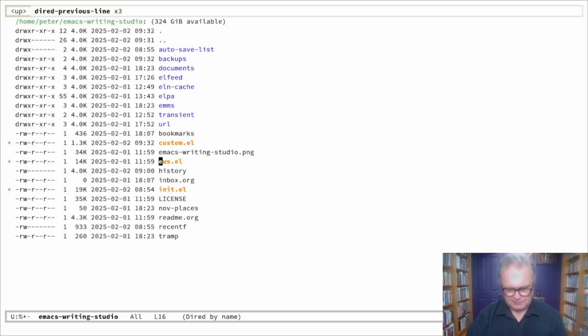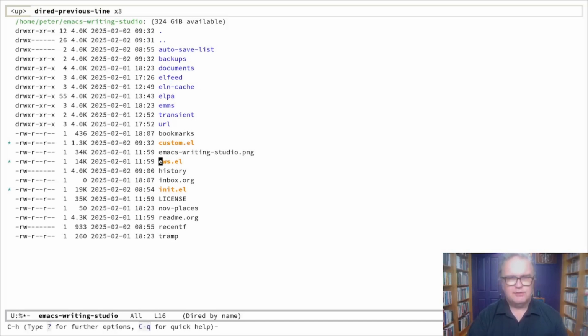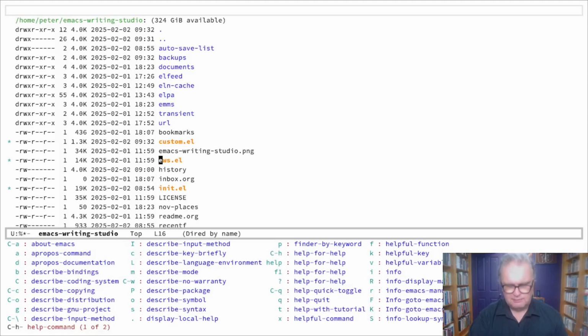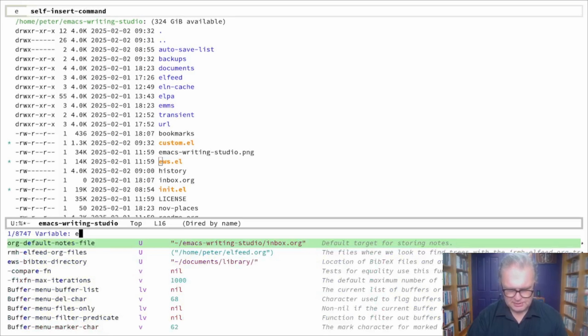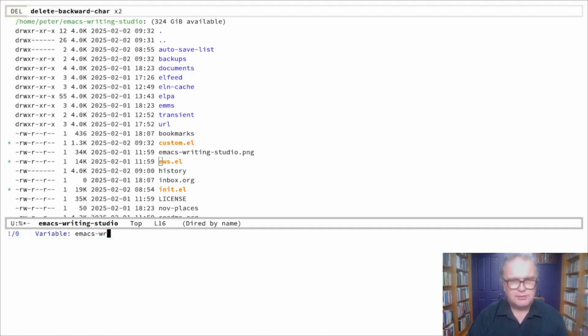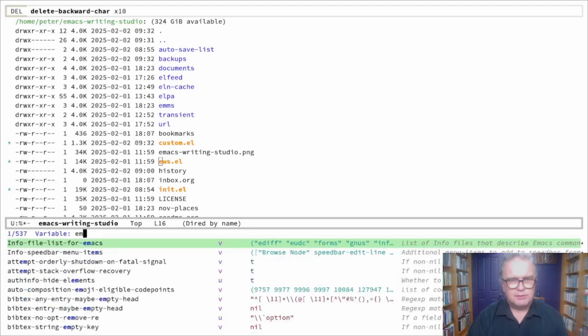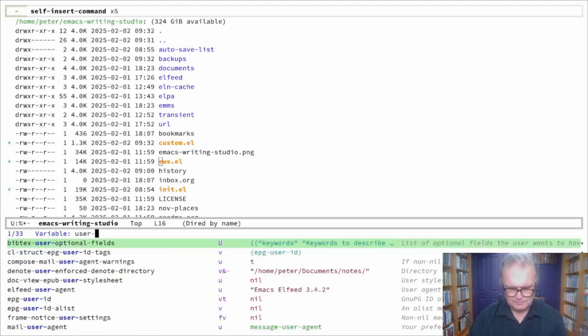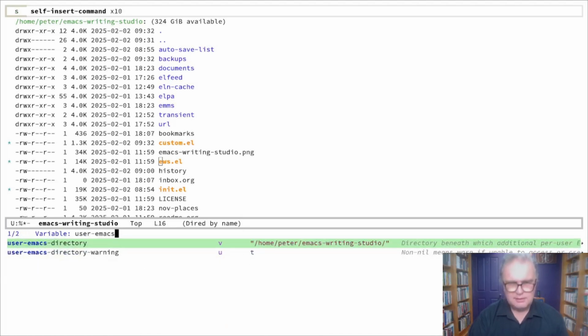And where do you need to save that file? Well, you need to save it in the user Emacs directory. To find out where your Emacs user directory lives, you type Ctrl-H for help, and then V for variable, and you start typing Emacs user, it's the other way around, user Emacs directory.